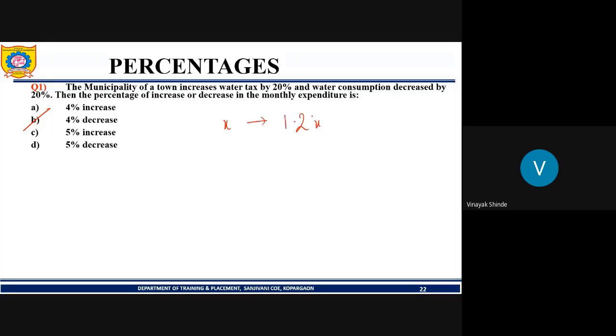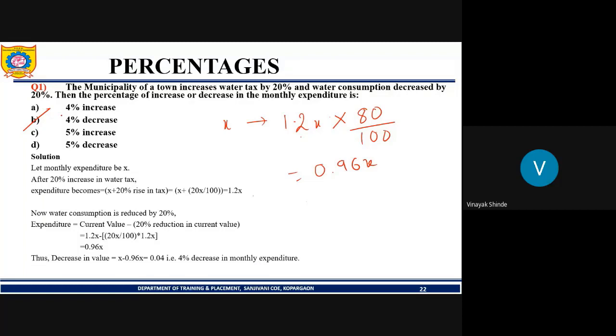And water consumption is decreased by 20%. So whatever the water consumption is, it will be decreased by 20%. So now the water consumption will be 80%. So make this 80% of this 1.2x. So what will it give? 0.96x. That means 4 less than 100, so it is a 4% decrease.